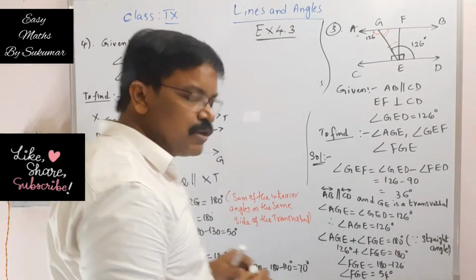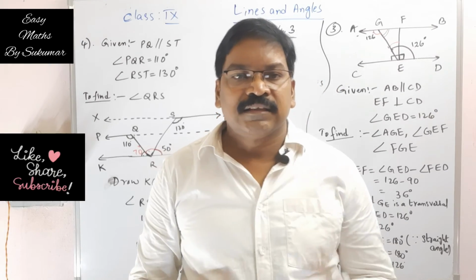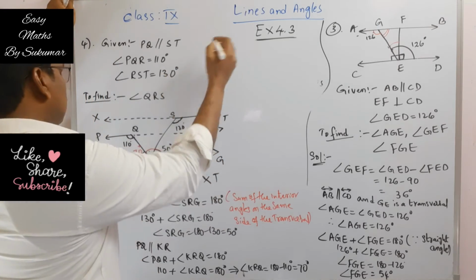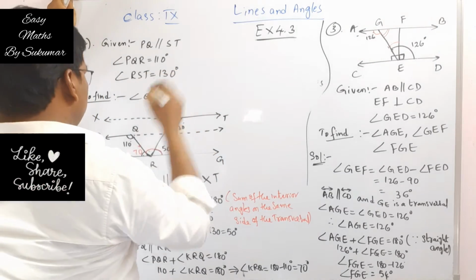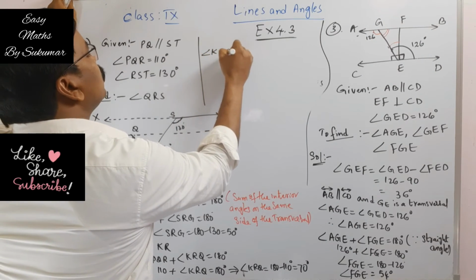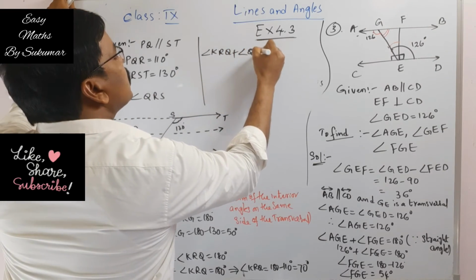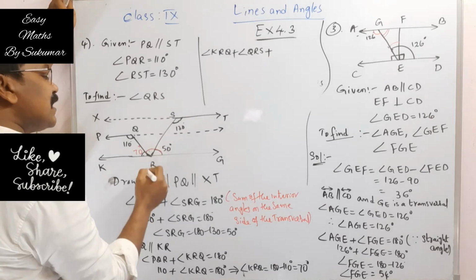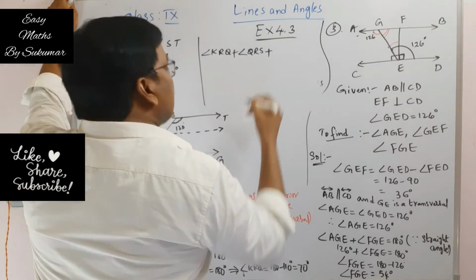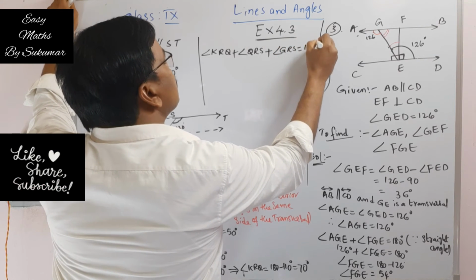three angles should be equal to 180 degrees. The reason is it forms a straight line. That means here I will write angle KRQ plus angle QRS plus angle SRG, or angle GRS, both are the same. Angle GRS, it is equal to 180 degrees.